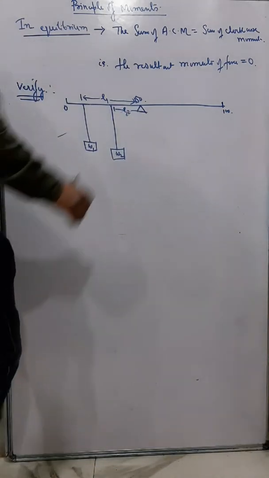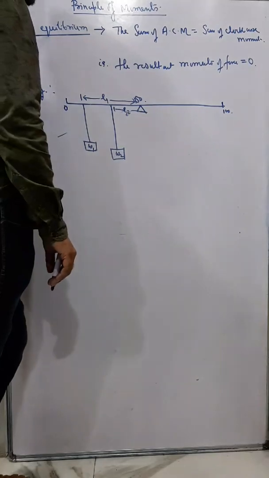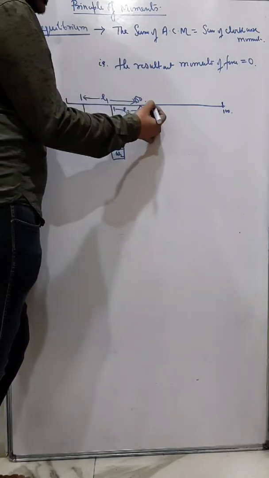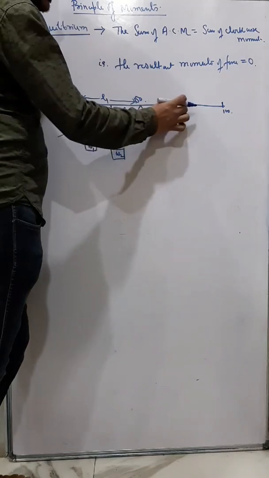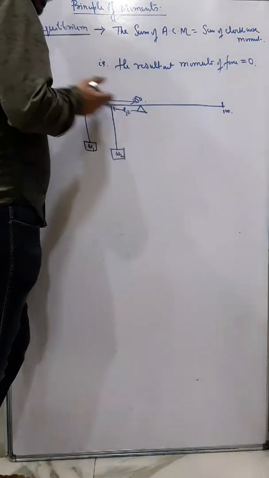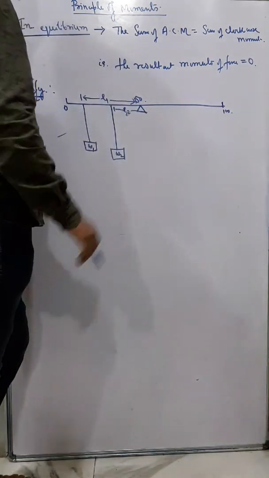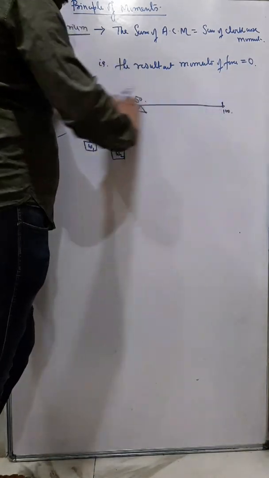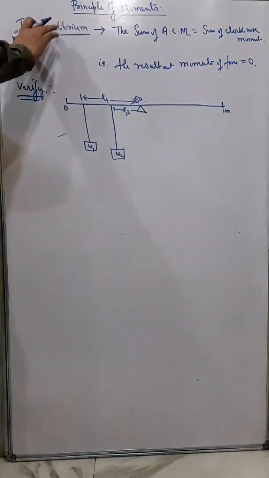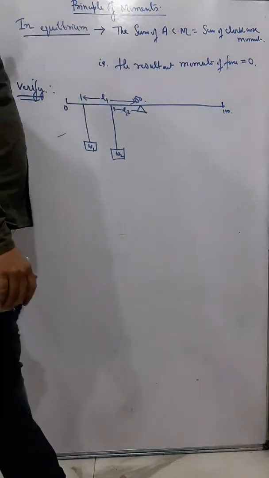And now I can take a third weight, and by placing the third weight in a suitable position, we can balance this. And when this meter rule balances, we can say that the meter rule is in equilibrium.